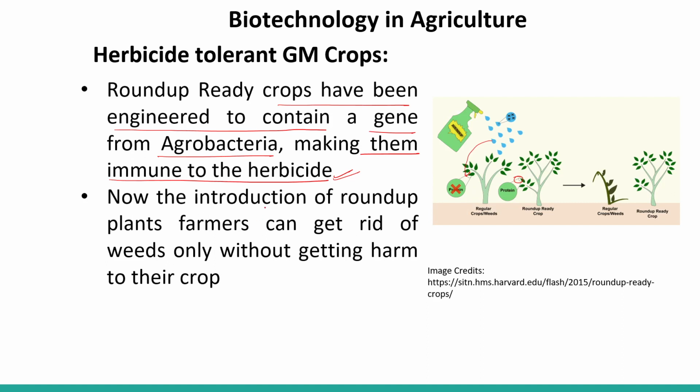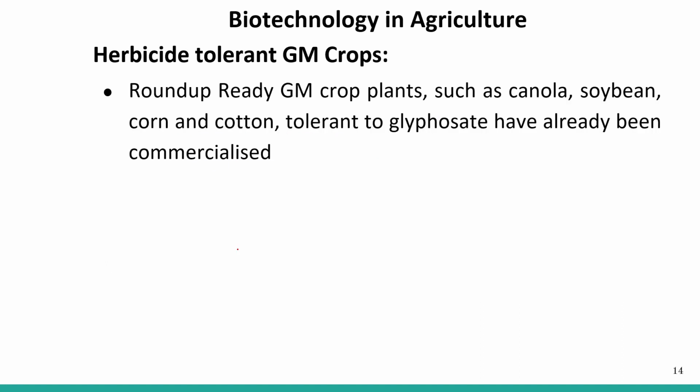So now, with the introduction of the Roundup plant, farmers can get rid of weeds only, without harm to their crops. This is very, very important. Roundup Ready genetically modified crop plants such as canola, soybean, corn, and cotton, tolerant to glyphosate, have already been commercialized. So nowadays they are in great use.